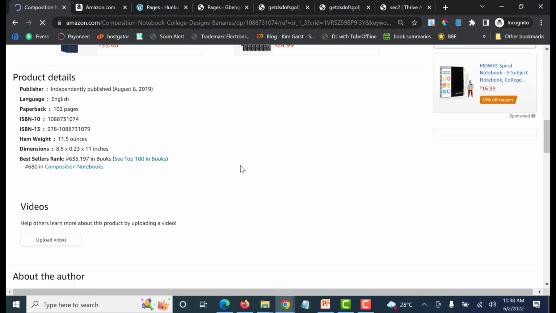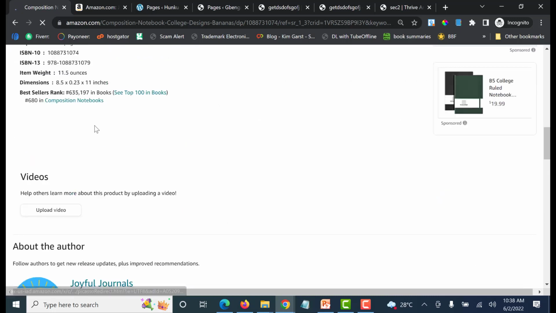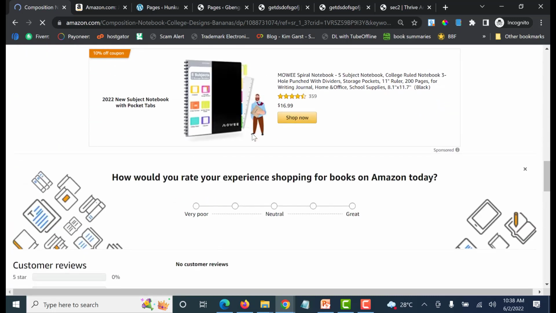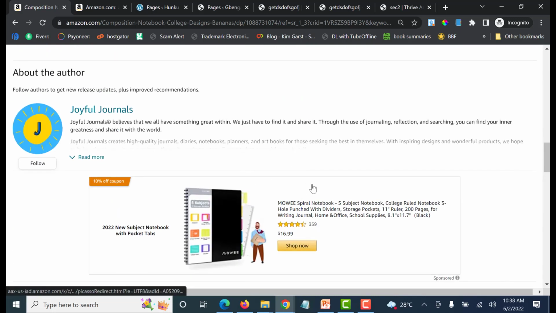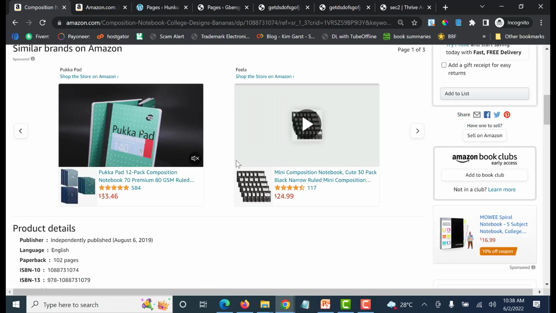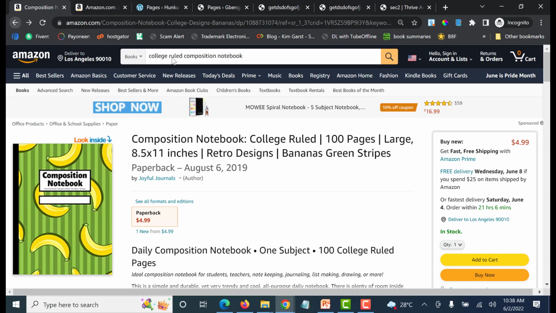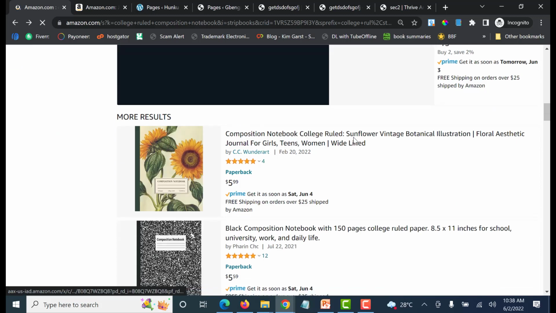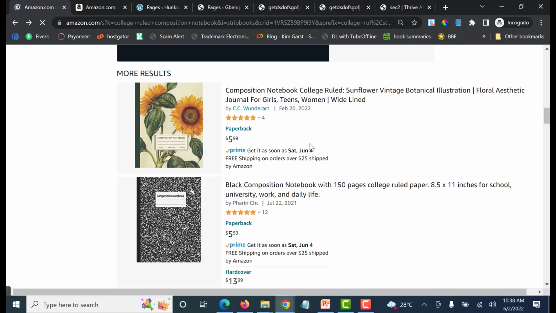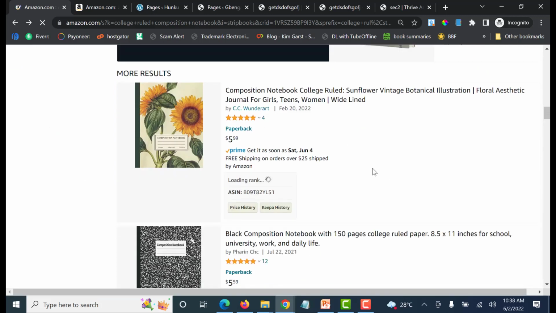This is a very old design, and you can see it's still selling. 600, and yeah, it's not selling so much anymore, but still getting a couple of sales every now and then. All right, so that's for understanding the trend of whatever niche you're going to see what the people are doing there and do the same, and also see the ones that are recently published.